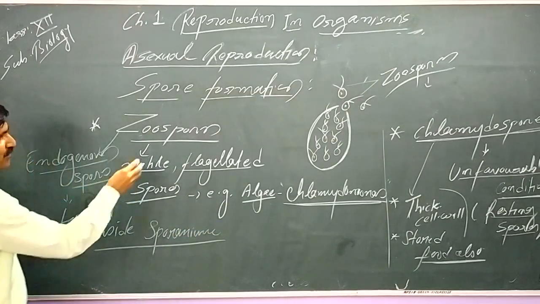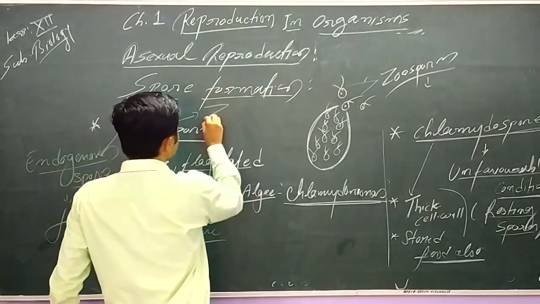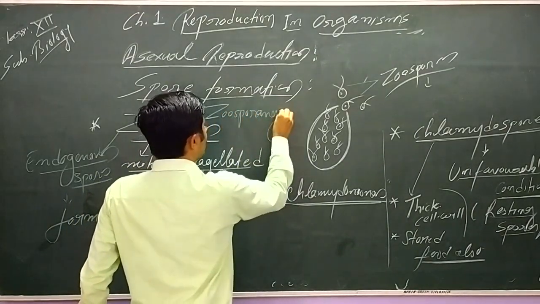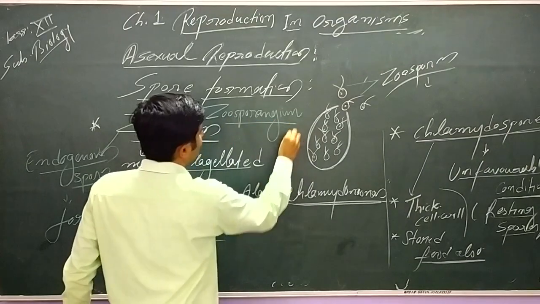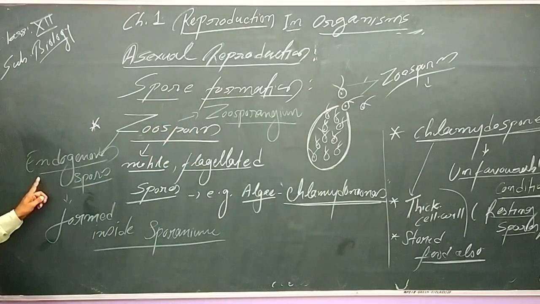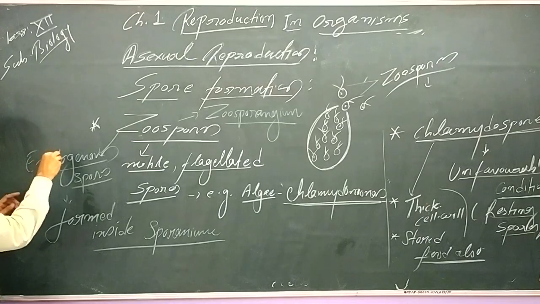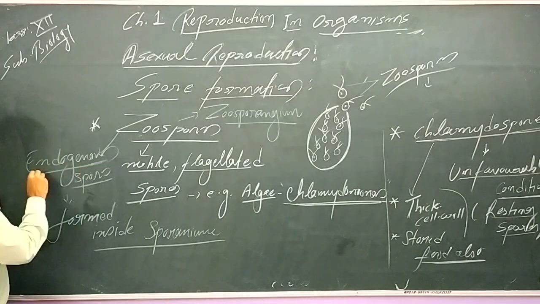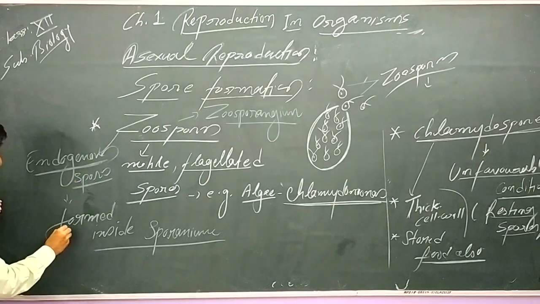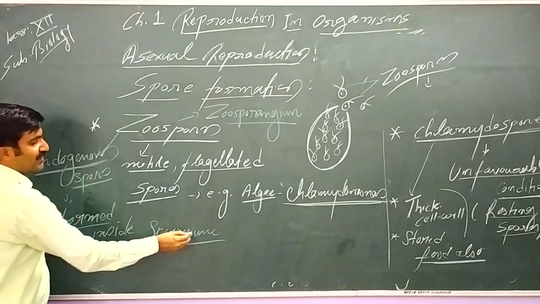Like zoospores are found inside the zoosporangium. Accordingly, we can give the name. Found inside a body, they are covered. That's why these are called endogenous spores. These bodies are called sporangia.